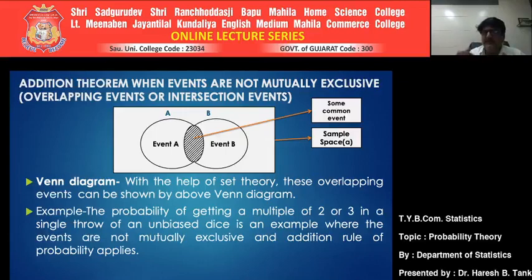Getting a number which is a multiple of 3. How many different ways can you get a number which is a multiple of 3? Two ways: 3 or 6. Look, event A is 2, 4, 6. Event B is 3 and 6. Fine enough. The intention is to find out whether these two events are mutually exclusive or not.